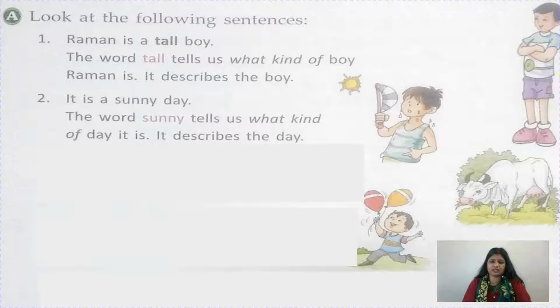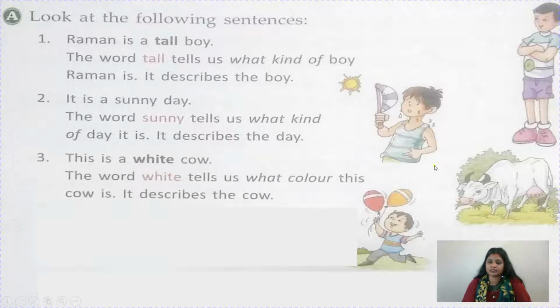In the same way, it is a sunny day. What kind of day is it? Sunny. Again it is describing, children. The word sunny tells us what kind of day it is. It describes the day. This is a white cow. Children, you can see the picture also. The question can be asked, what kind of cow is it, or what is the color of the cow? White. So the word white tells us what color this cow is.